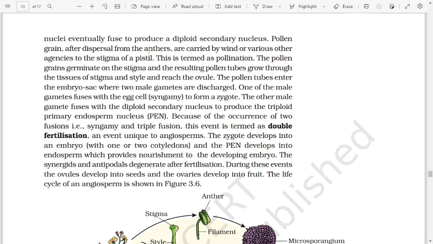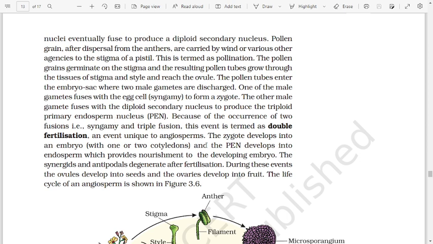Pollen grains, after dispersal from the anthers, are carried by wind or various other agencies to the stigma of a pistil. This is termed pollination. The pollen grains germinate on the stigma and the resulting pollen tubes grow through the tissue of stigma and style and reach the ovule. The pollen tubes enter the embryo sac where two male gametes are discharged. One of the male gametes fuses with the egg cell, syngamy, to form a zygote. The other male gamete fuses with the diploid secondary nucleus to produce the triploid primary endosperm nucleus, PEN.